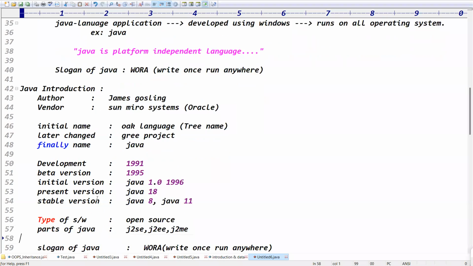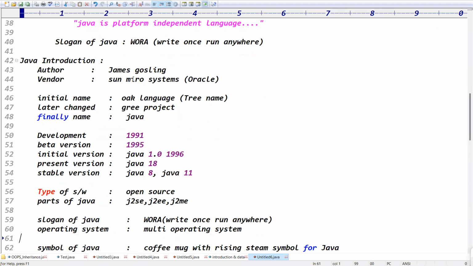Next one is the author of Java: James Gosling. Vendor is Sun Microsystems. Initially it was from Sun Microsystems, now it is from Oracle Corporation. Initial name was Oak language, later renamed to Green Project. Finally the name is Java language. Development started in the 1990s, beta versions in 1995, initial version of Java in 1996. The present version is Java 18, almost.